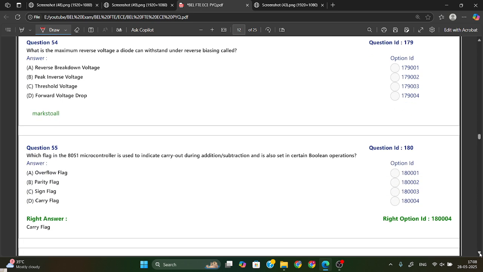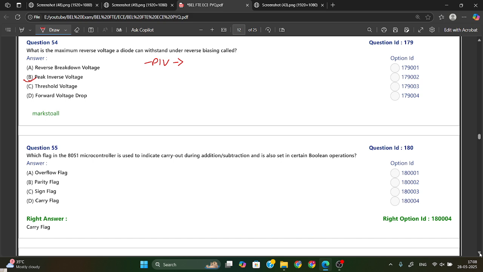What is the maximum reverse voltage a diode can withstand under reverse biasing called? So we have PIV, that is called peak inverse voltage. PIV is the maximum reverse voltage that a diode can withstand without breaking down when it is in reverse bias. That is your PIV, peak inverse voltage. Option B is your right answer.